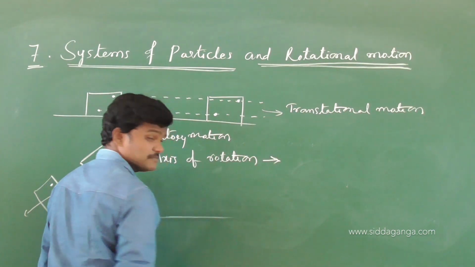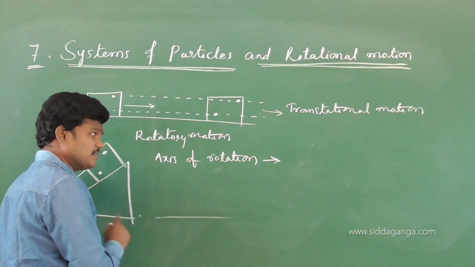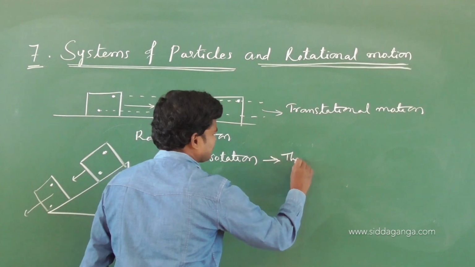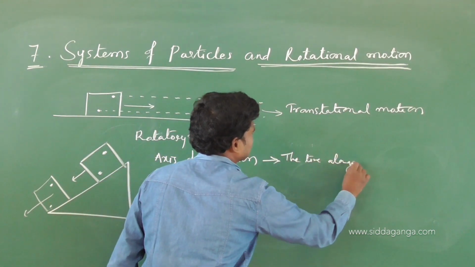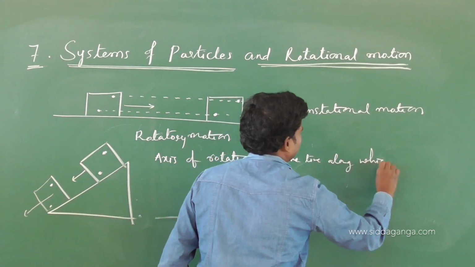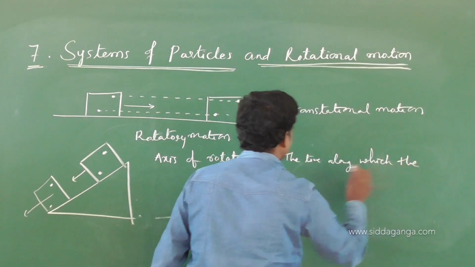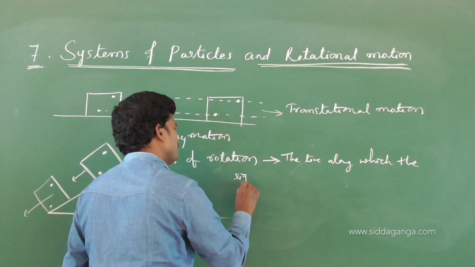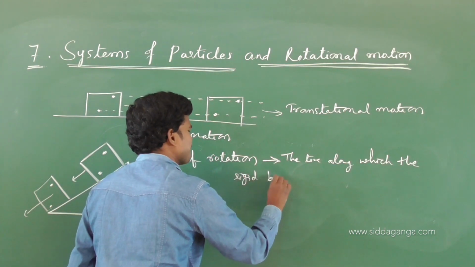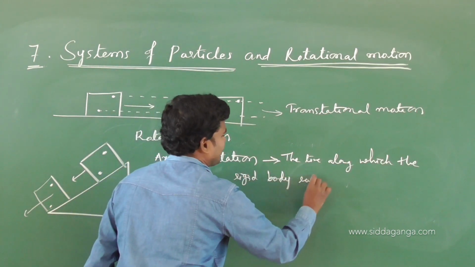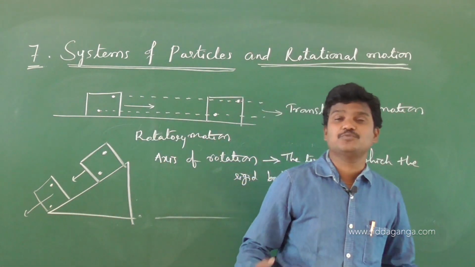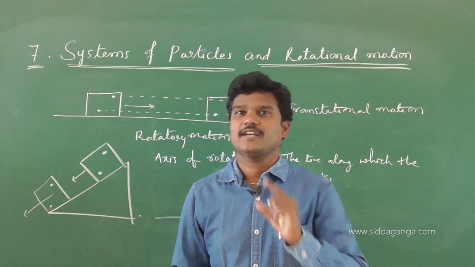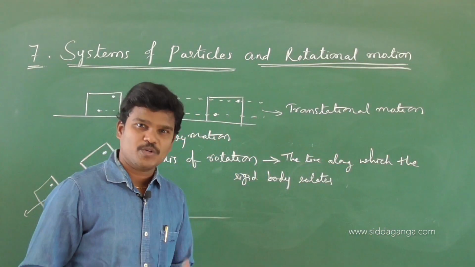Axis of rotation is nothing but the line along which the rigid body rotates. The line along which the rigid body rotates, call it the axis of rotation.